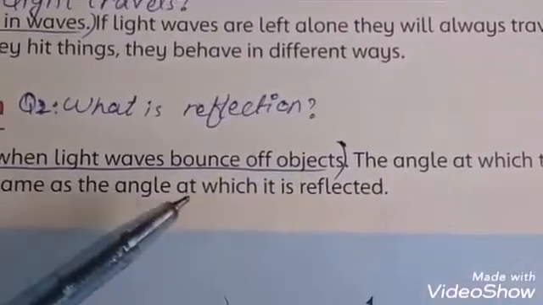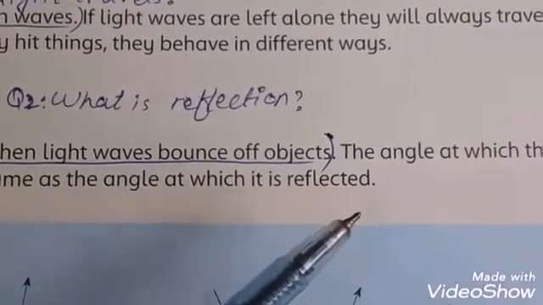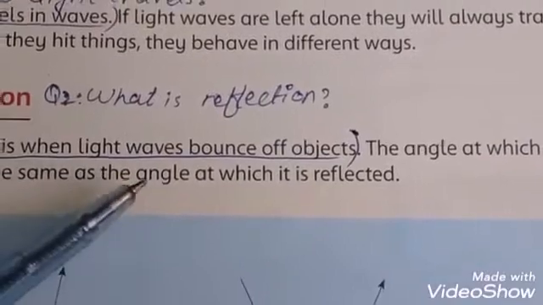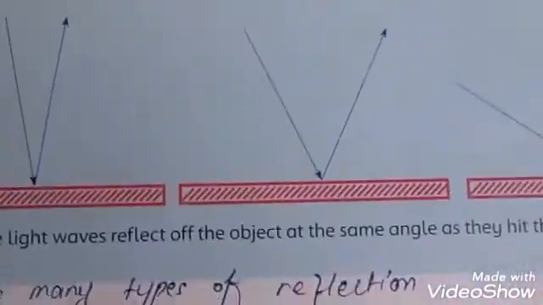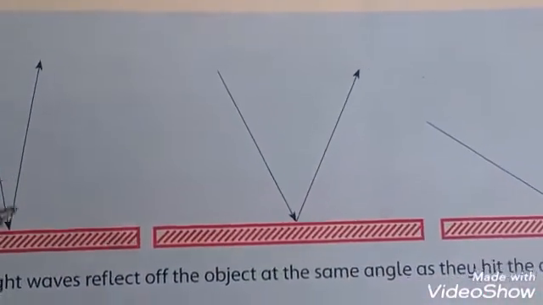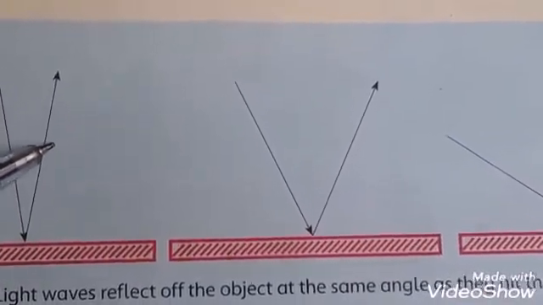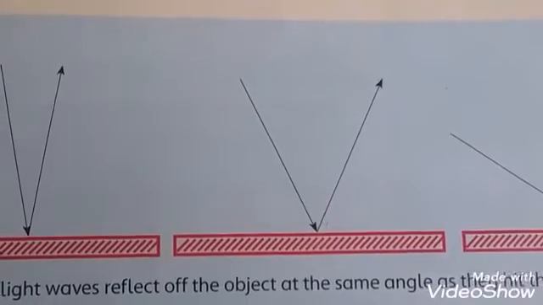Reflection is when light waves bounce off objects but the angles remain the same. What is reflection? Reflection is when light bounces off objects. In this figure you can see that in reflection, the distance between the light wave and the reflection is the same.